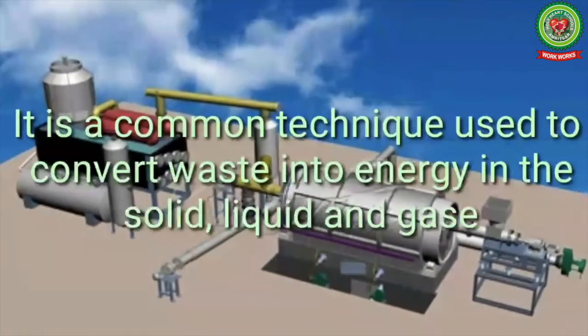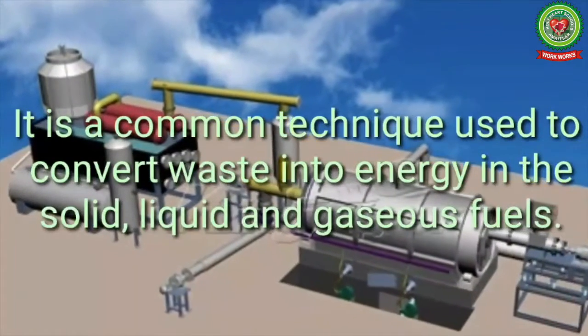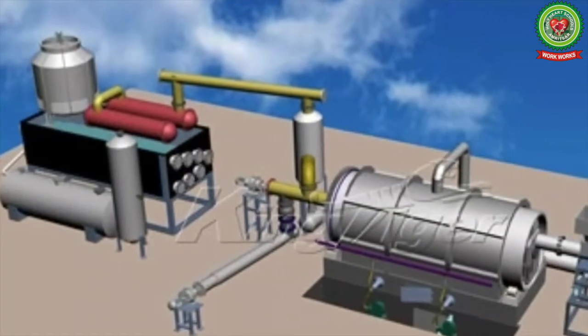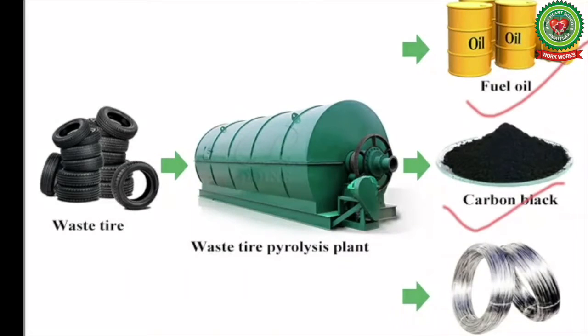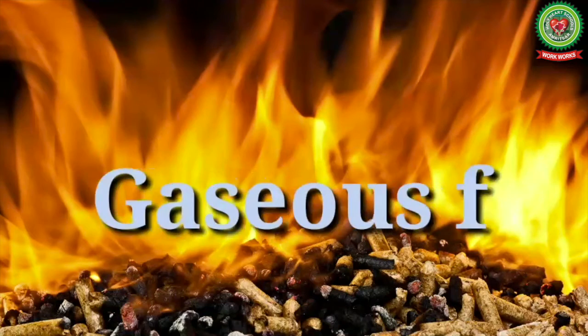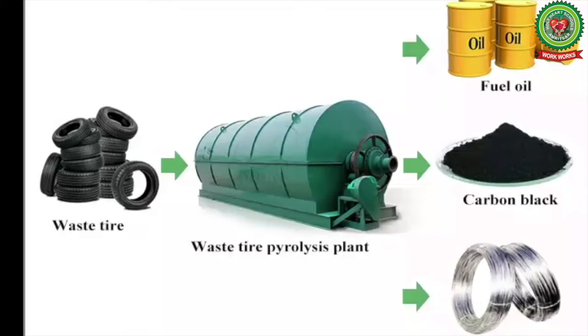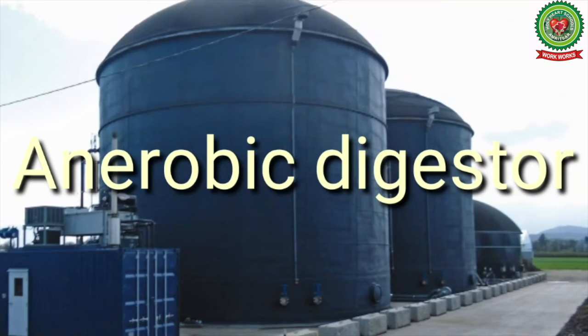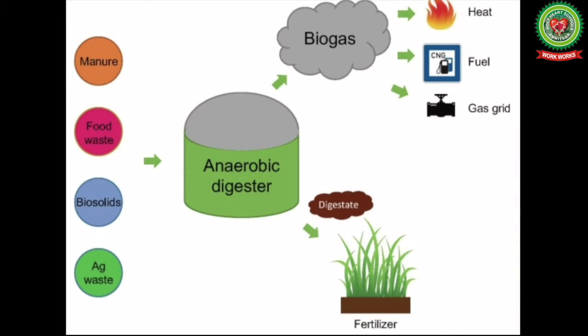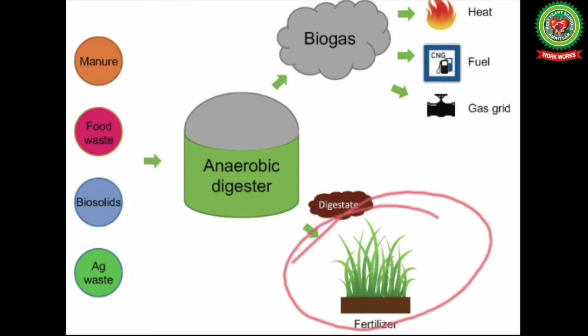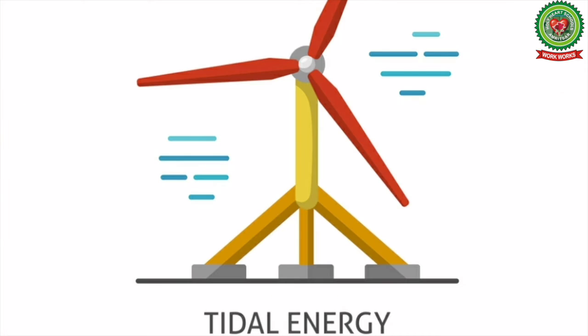Students, it is a common technique used to convert waste into energy in the form of solid, liquid and gaseous fuel. The other method is anaerobic digester. Students, it is a process by which organic matter such as animal or food waste is broken down to produce biogas and biofertilizer. The next topic for the day is tidal energy.